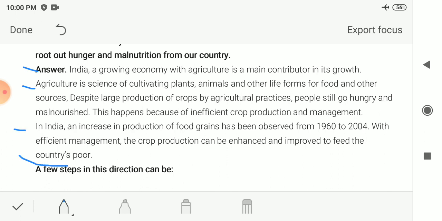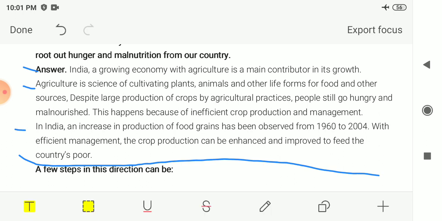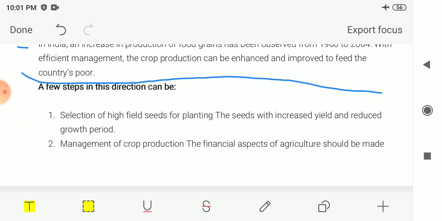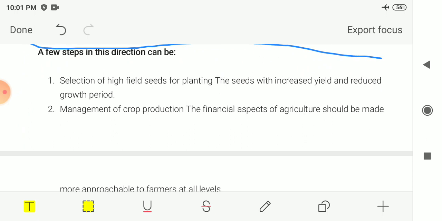And in India, an increase in production of crop grains has been observed from 1960 to 2004. The crop production increased between these years, and with efficient management the crop production can be enhanced, and we can improve the feed to the country's poor. This food can reach the country's poor by efficient management and proper production. So what we can do, a few steps in this direction are given to you that can be taken.